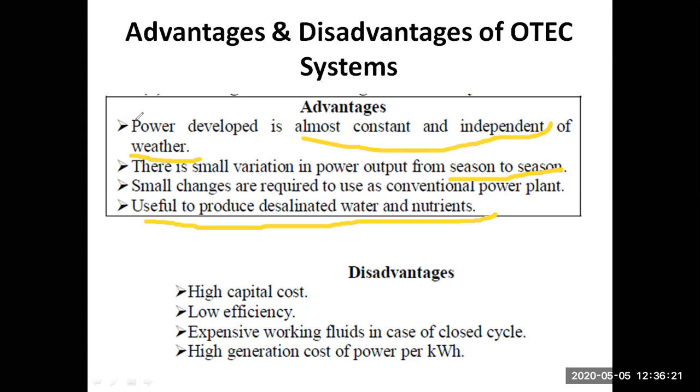Along with the advantages, there are some disadvantages also, because a very high capital cost is required and the efficiency is very low. Second, if you are going for a closed cycle, then in order to run the working fluid, we have to pay for some extra energy sources. So this is some kind of disadvantage. The cost of the power generated is also very high. So these are some basic advantages and disadvantages.